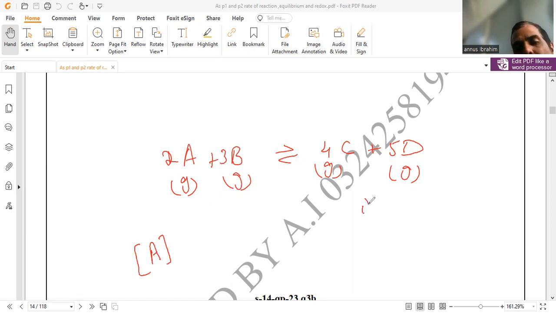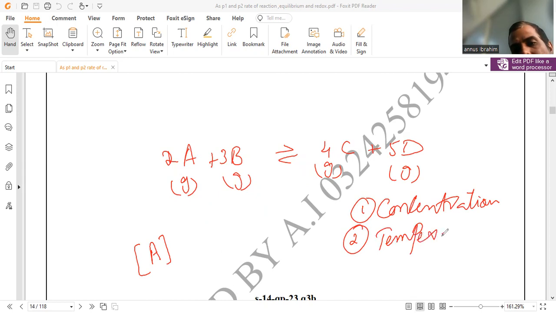First, equilibrium is altered by three parameters. First is concentration. Second is the temperature parameter. And third is pressure. We may apply all three parameters simultaneously, but for general understanding purposes, an examiner considers one parameter at a time, and the remaining parameters are kept constant. For example, we first discuss the change in the concentration parameter.